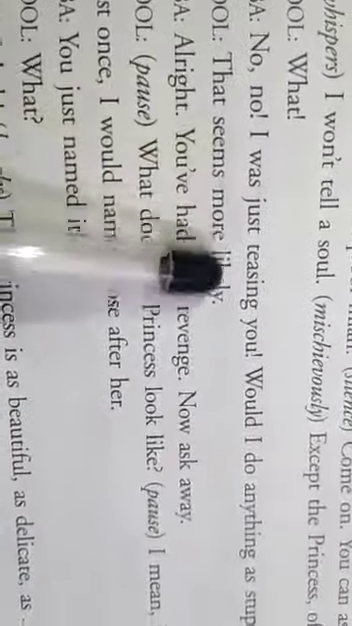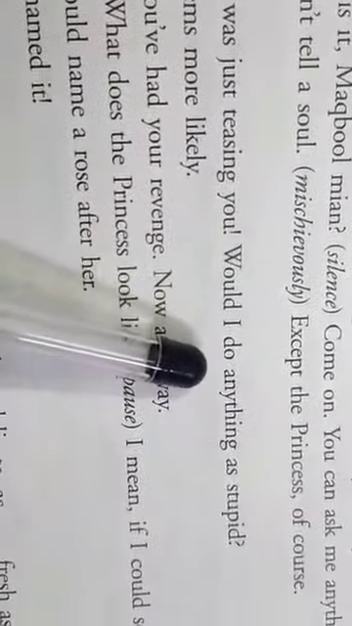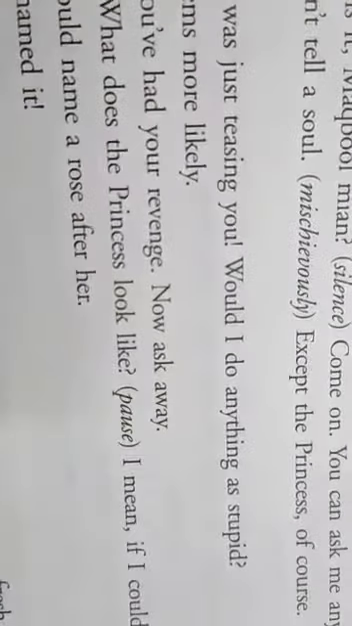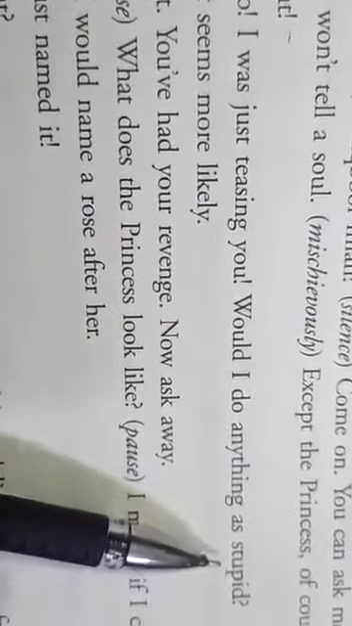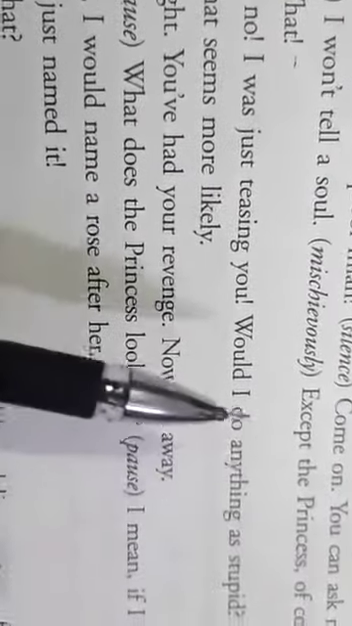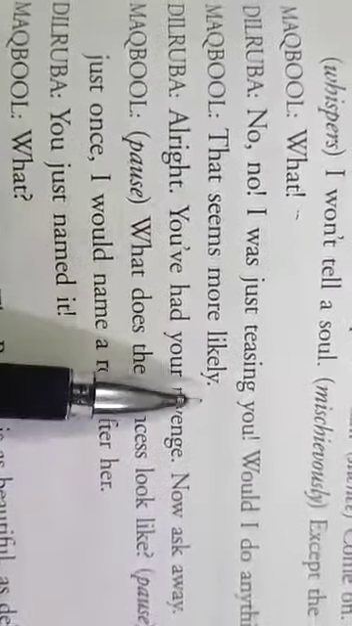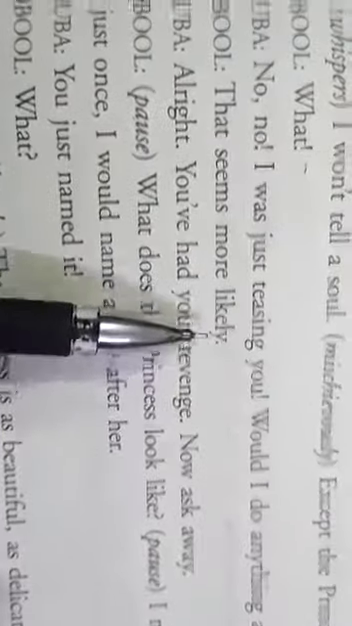He says, what, Dilruba? No, I was just teasing you. Would I do anything as stupid? Teasing means to laugh at somebody, either in a friendly way or in order to upset someone. So she said that I was just teasing you. Would I do anything as stupid? And she further asked, have I done something which has annoyed you? Maqbool: That seems more likely. That means, yes, of course, you behaved in a manner which is very senseless.